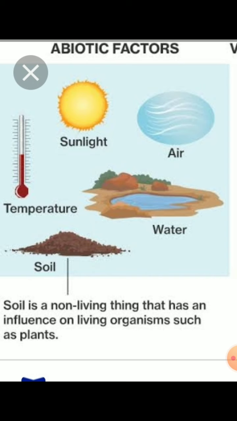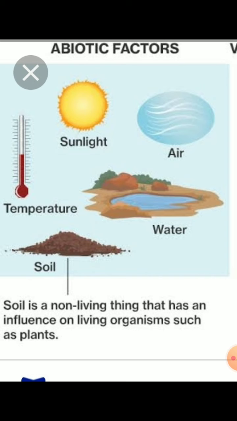Soil is also home for a variety of living organisms like bacteria and fungi. Many worms live inside. Rodents make burrows and live inside. And these organisms keep on adding minerals and nutrients to the soil. That is why the fertility of the soil increases. That is why soil is one of the very important abiotic factors.